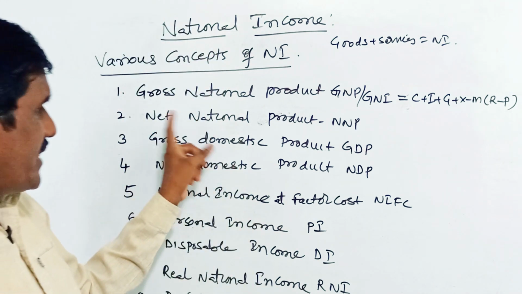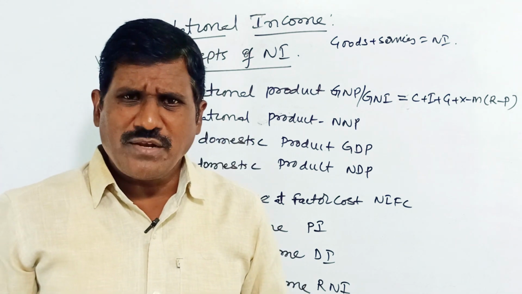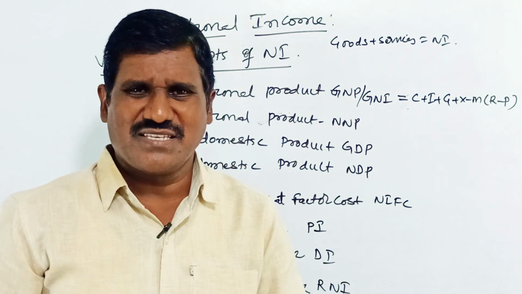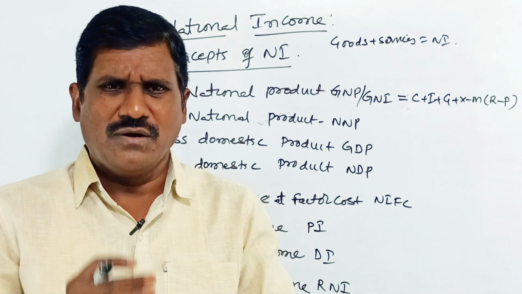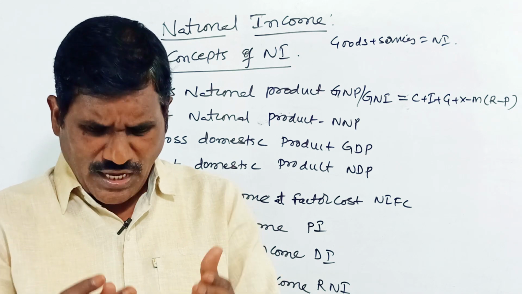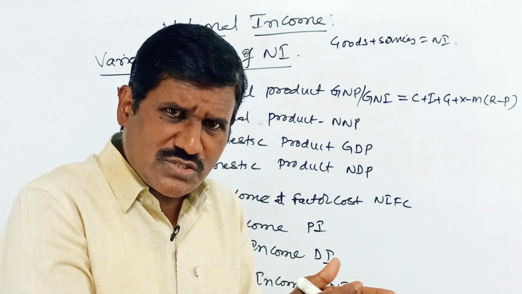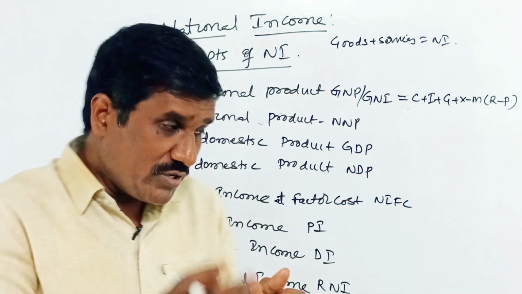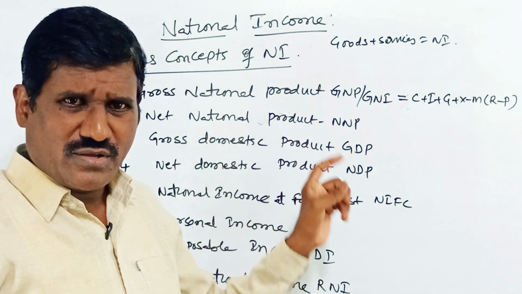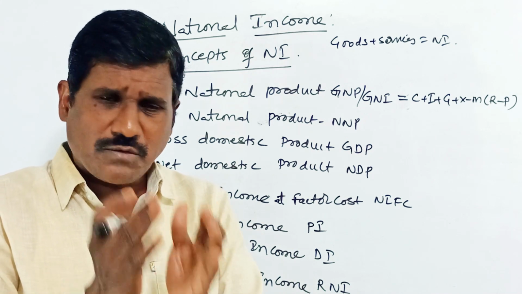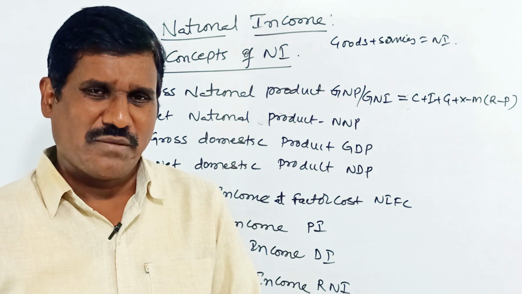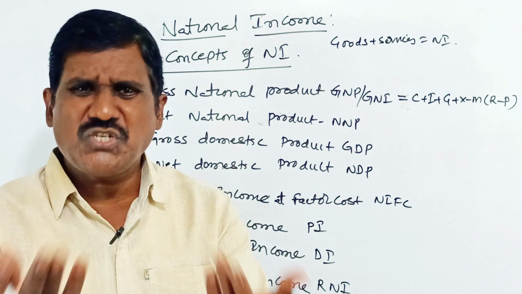Second, net national product. In the process of production, we use machinery, equipment and capital goods, which get depreciated.